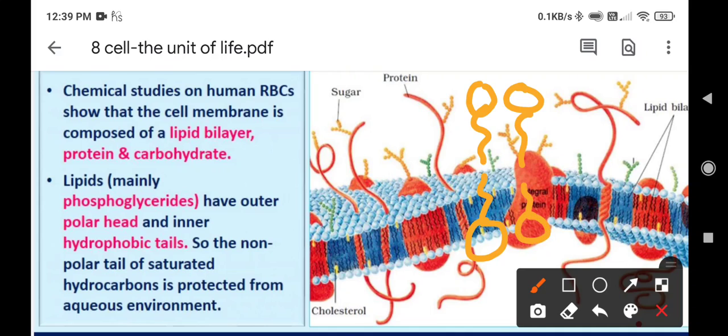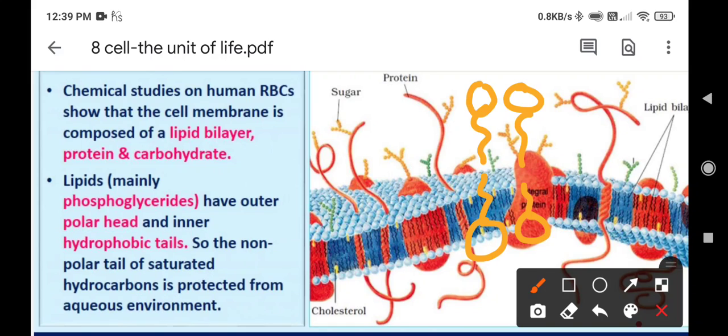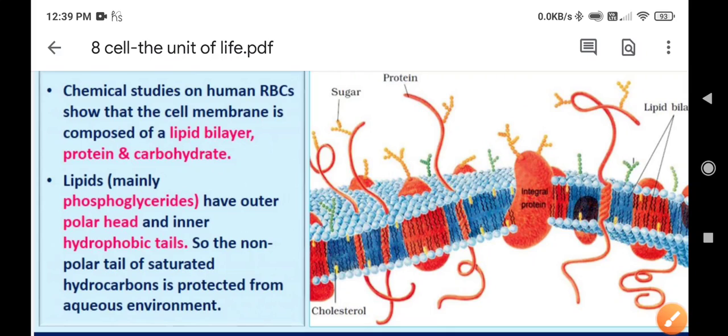So these are lipids having outer polar heads and tails inside. These tails are hydrophobic, and the head is hydrophilic.